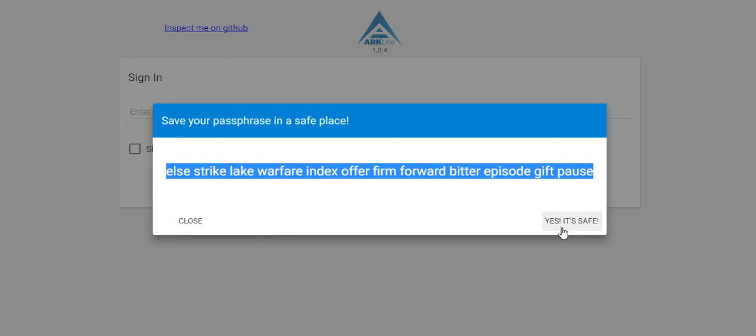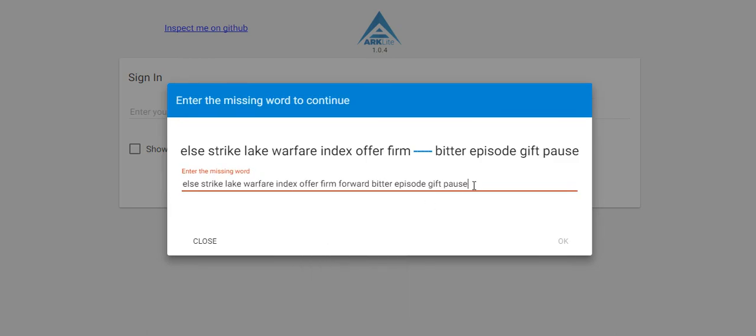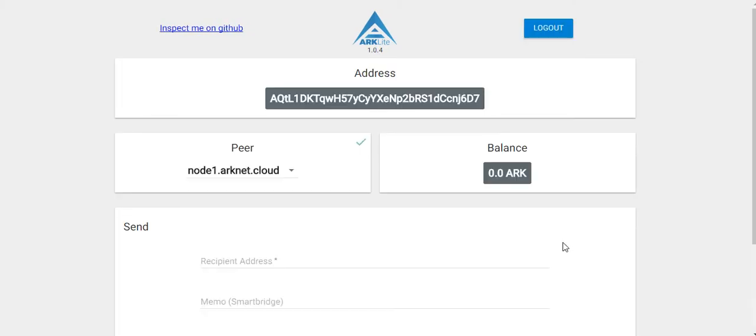So always make sure to write this down. Write it down in a few different places, because if you lose this, there's no way to recover it. So yes, it's safe. Enter in the missing word. So it looks like it's "forward." I'm just going to delete everything else here. And this confirms that you indeed wrote it down or have it stored somewhere. So here we go, and here we are.